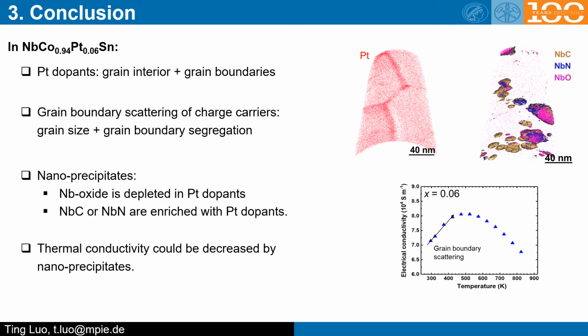Two types of nanoprecipitates are found regarding the interaction with platinum dopants. And if these nanoprecipitates could be introduced in a more controlled way, the thermal conductivity of this sample could be decreased by nanoprecipitates.